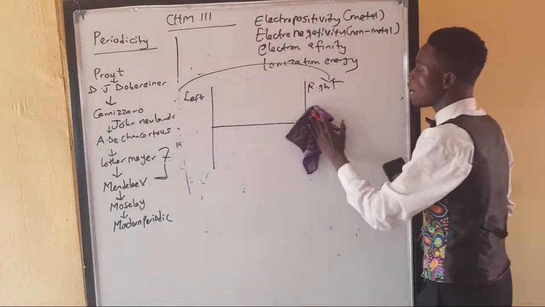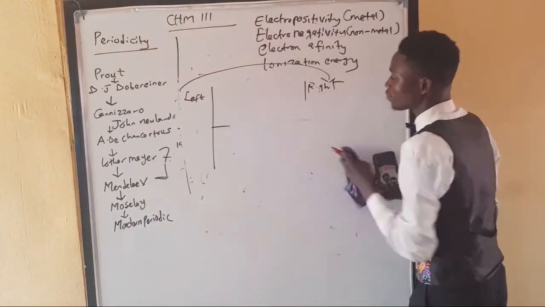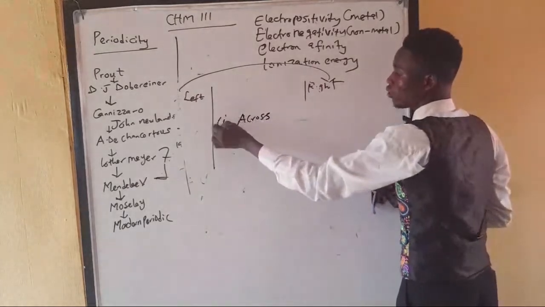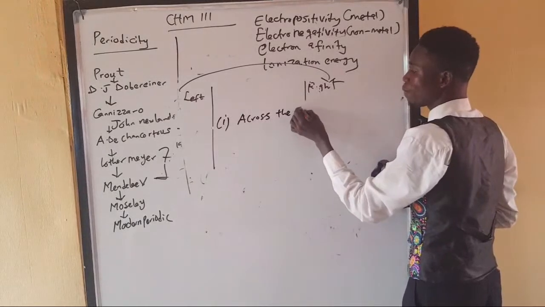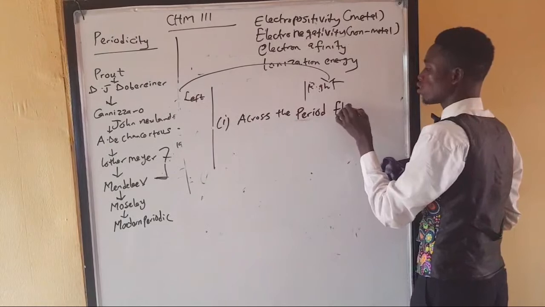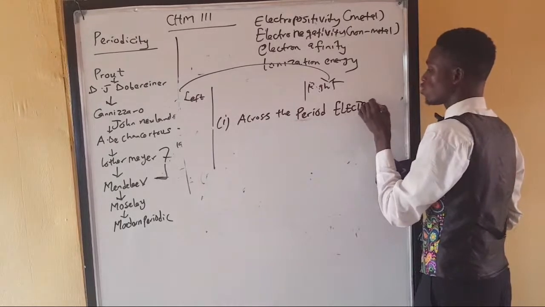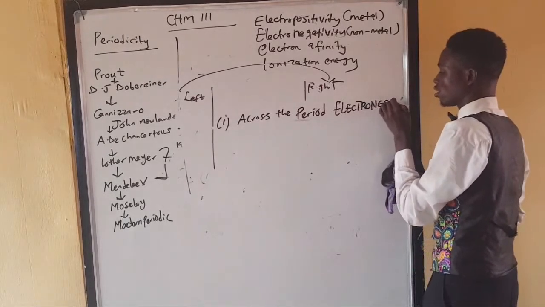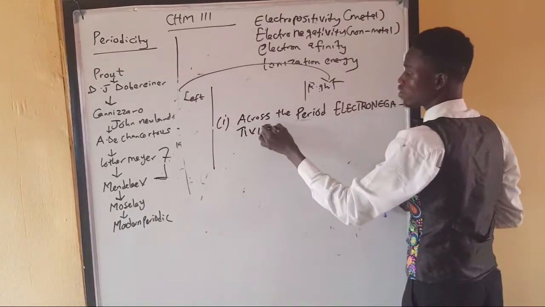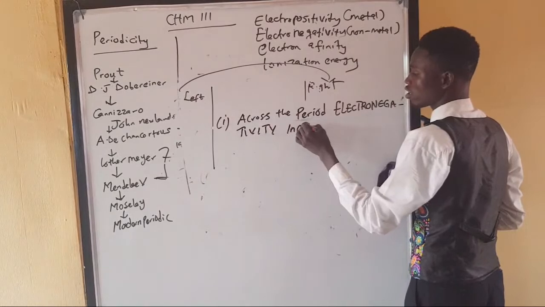So let me just write them out. Number 1, across the period, electronegativity increases.